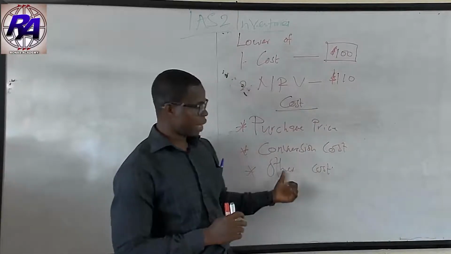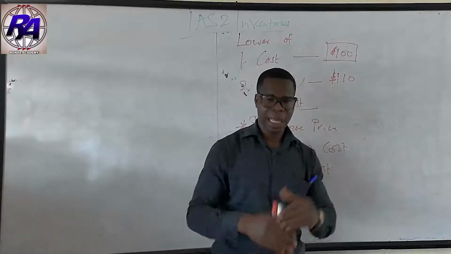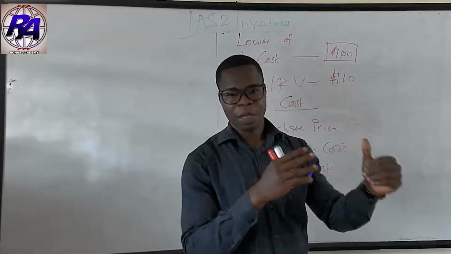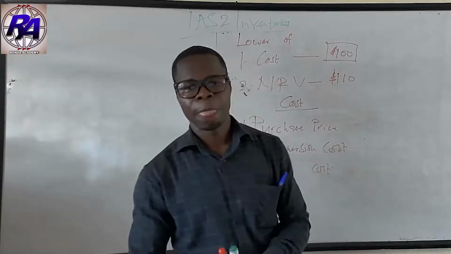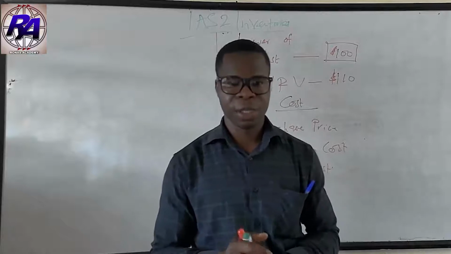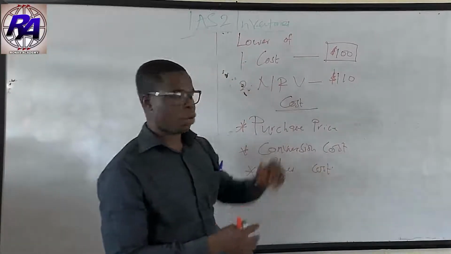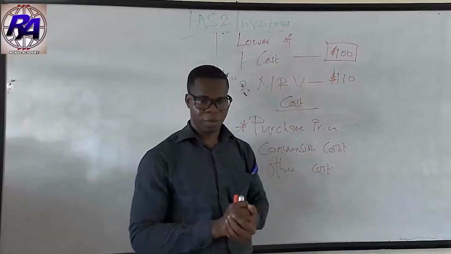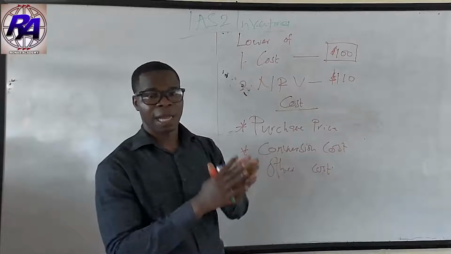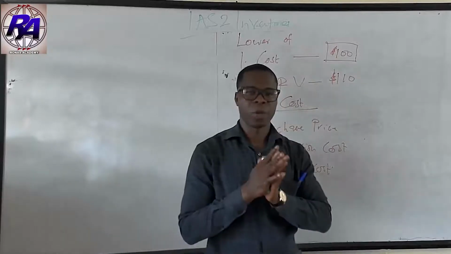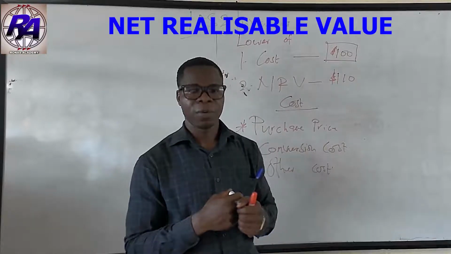The other costs are all those costs that are directly attributable to bringing the inventory to their location and in their right condition. So all these come together and then we get the cost of our inventory. So these are the items that comprise the cost of the inventory. Now let's look at the net realizable value.